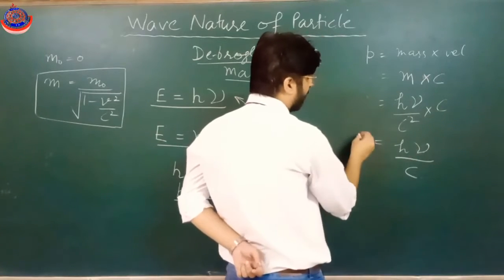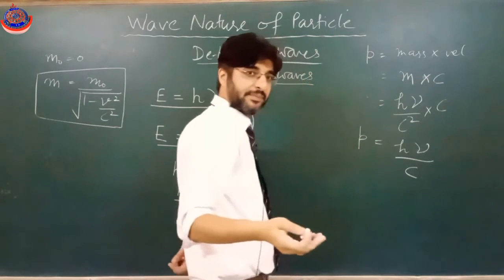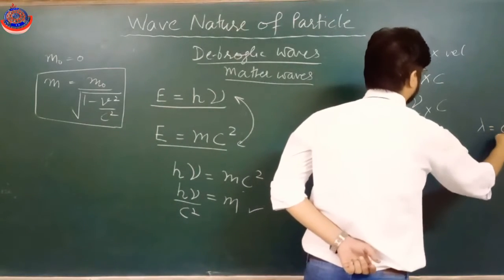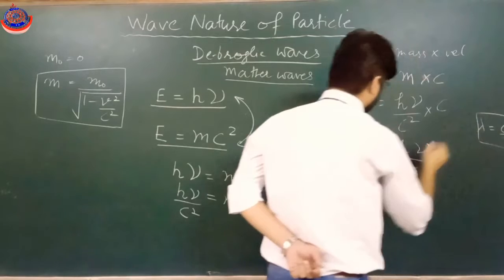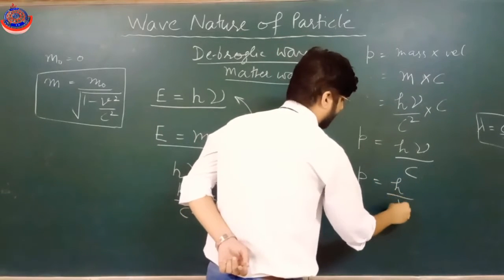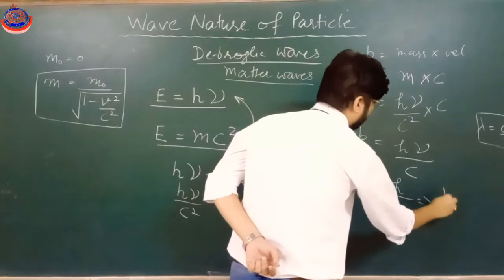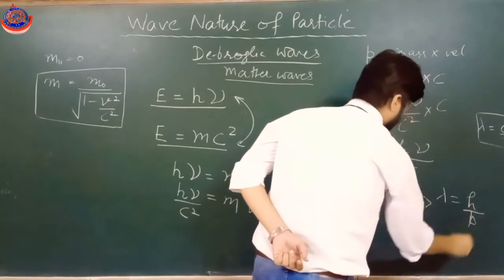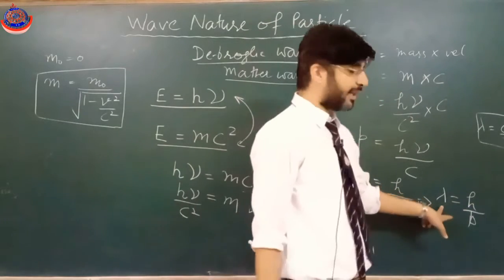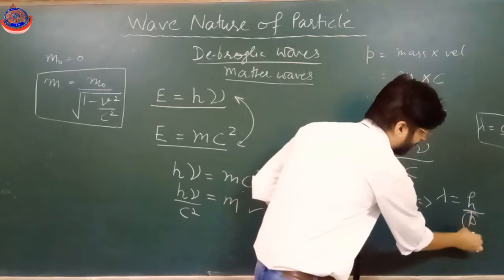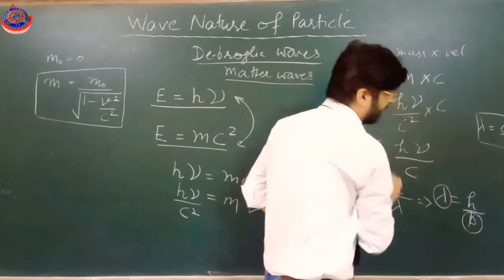C by nu we can write as wavelength, lambda is equal to c by nu. So this momentum we can write as h by lambda, or wavelength we can write as h by p. This is a wonderful relation which connects momentum and wavelength.